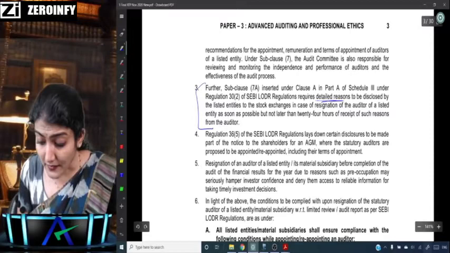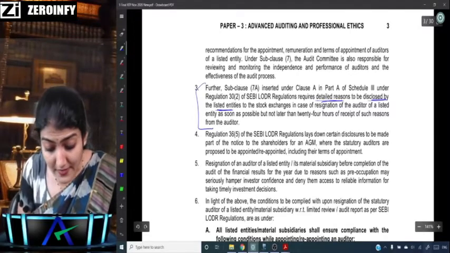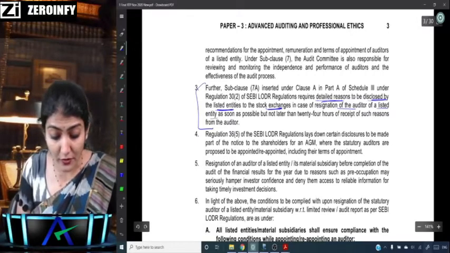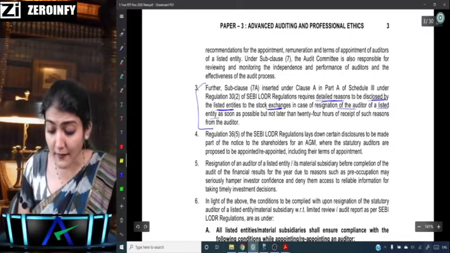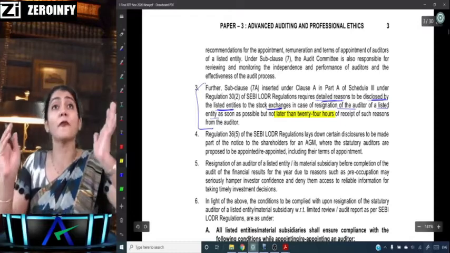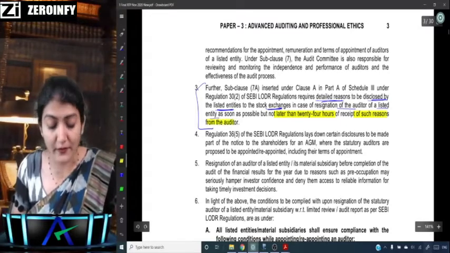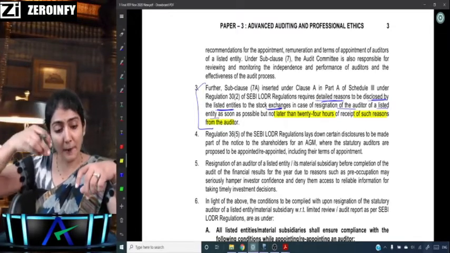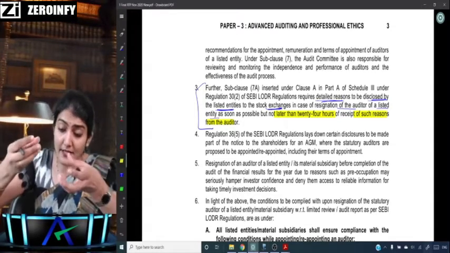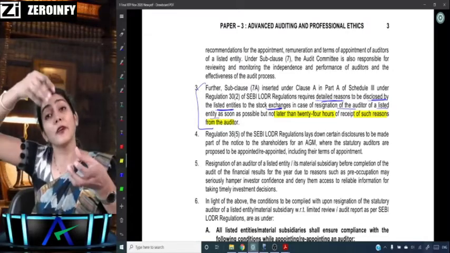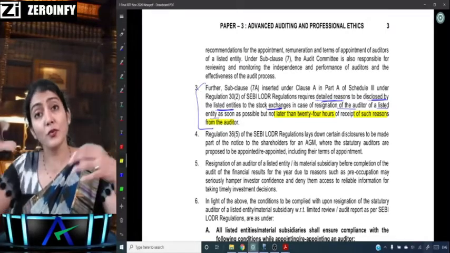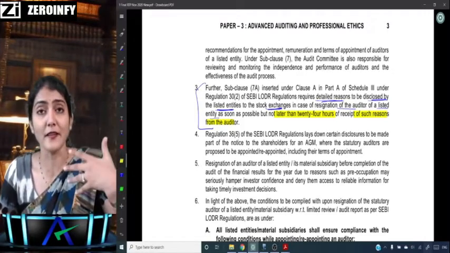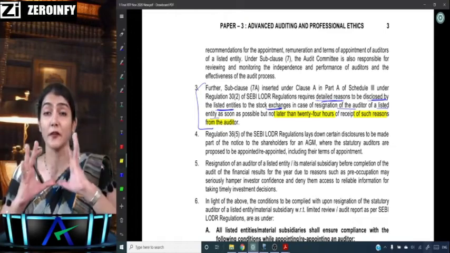So detailed reasons are to be disclosed by the listed entity to the stock exchange in case of resignation of the auditor as soon as possible, but not later than 24 hours of the receipt of such reasons from the auditor. Once the auditor has sent the reasons to the company, the listed entity within 24 hours has to give the detailed reasons to the stock exchanges regarding the resignation of the auditor. Why does the auditor resign? The detailed reasons for the same.